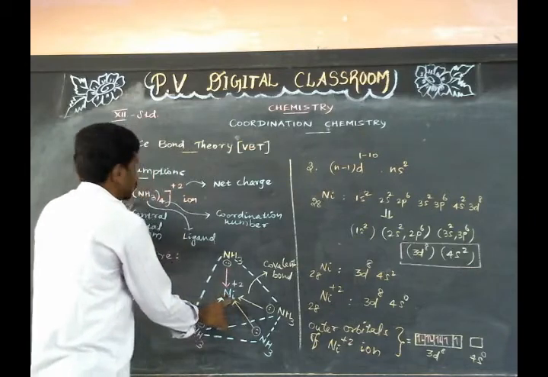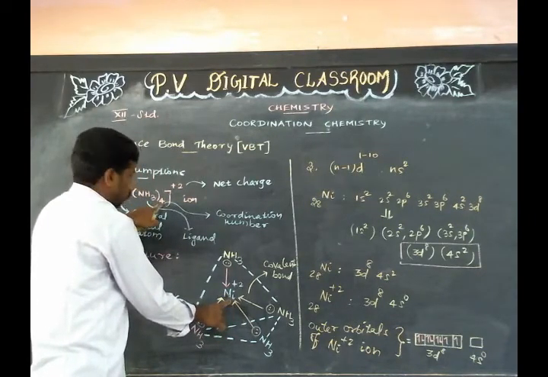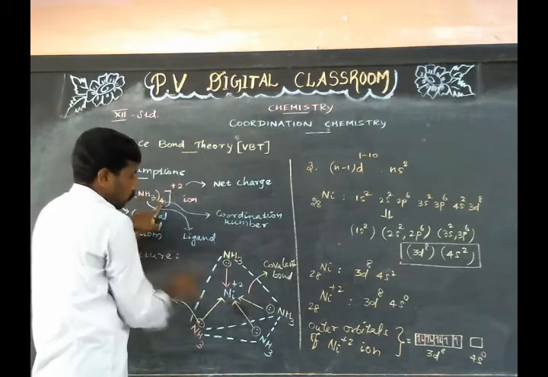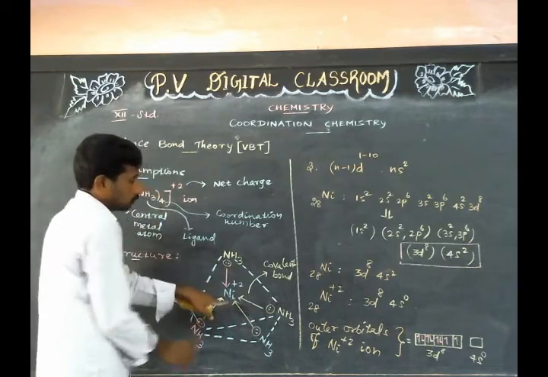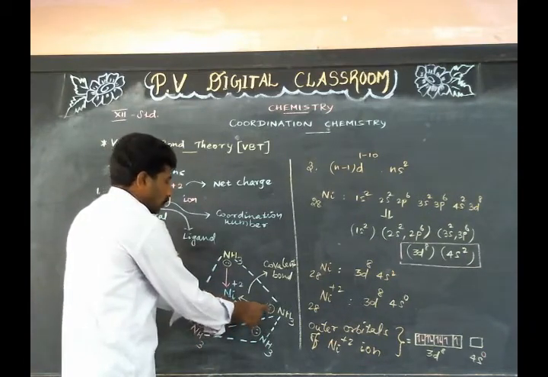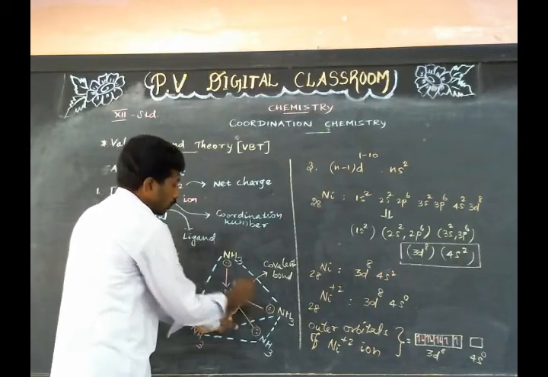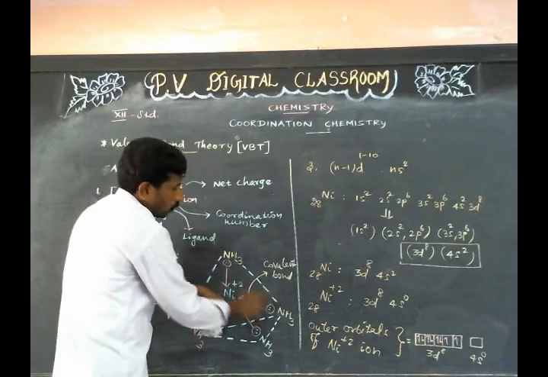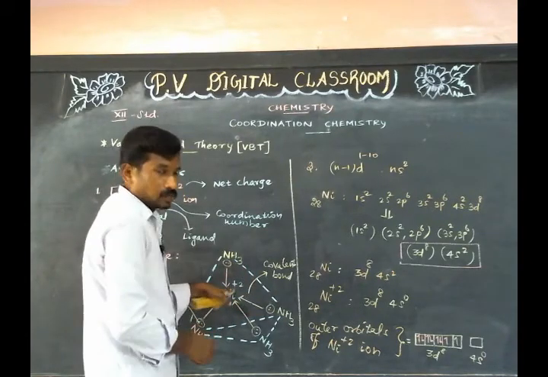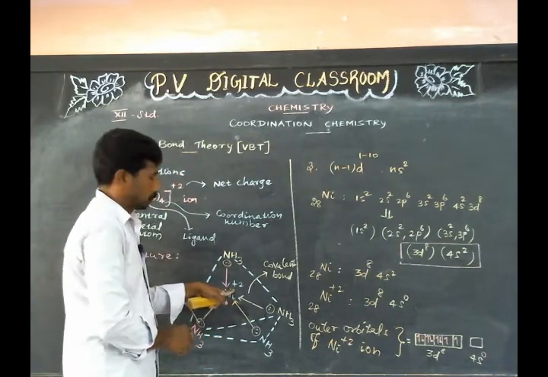But in this complex cation, the coordination number is 4. The number of ligands is also 4. To accommodate 3 more electron pairs donated by 3 more ligands, the Ni2+ ion requires 3 more vacant orbitals.